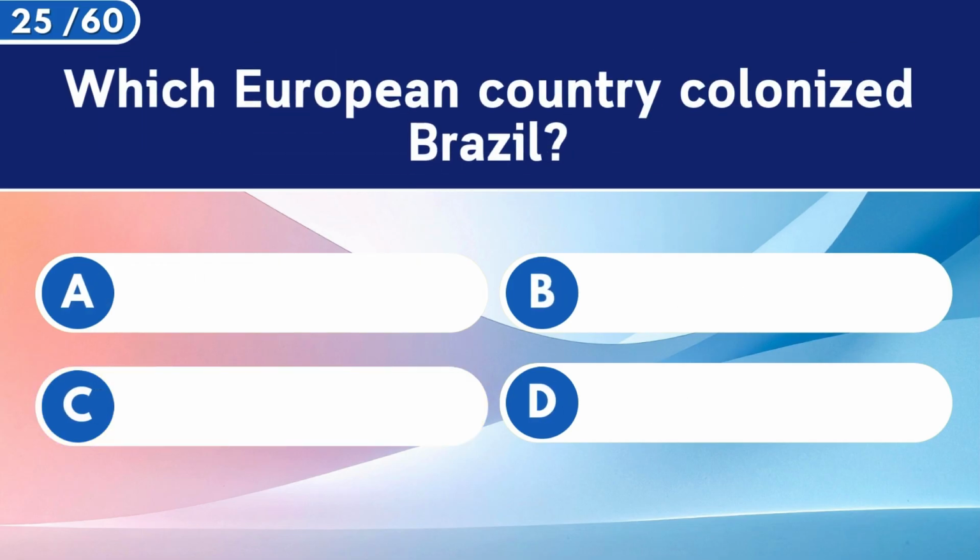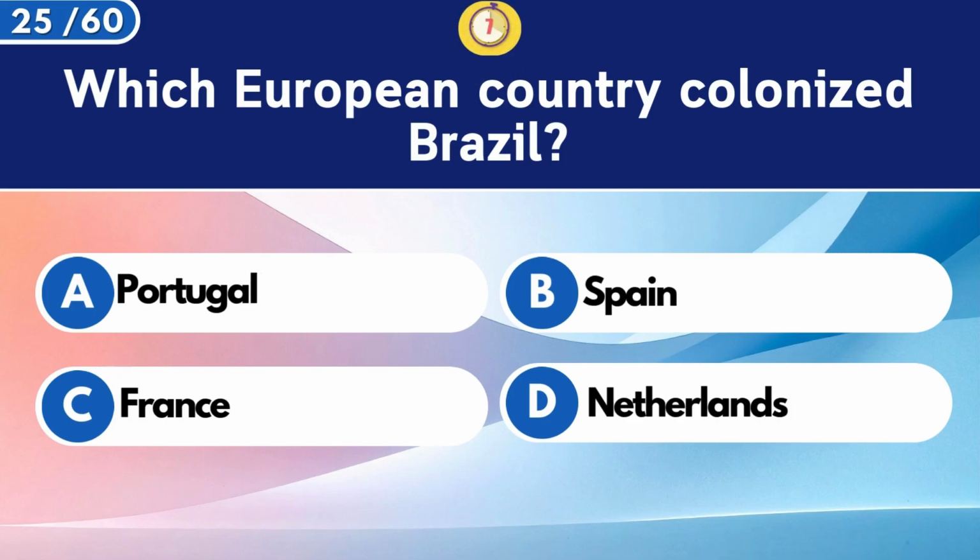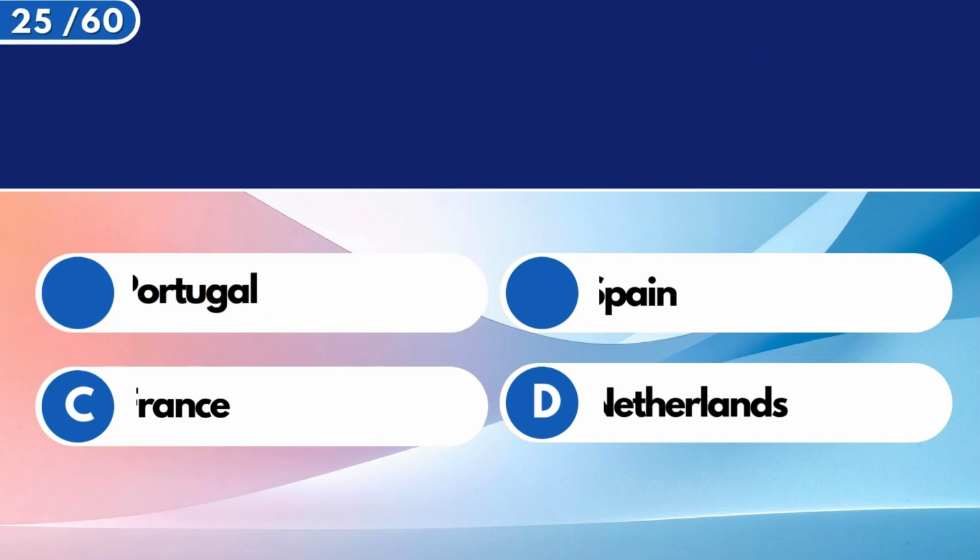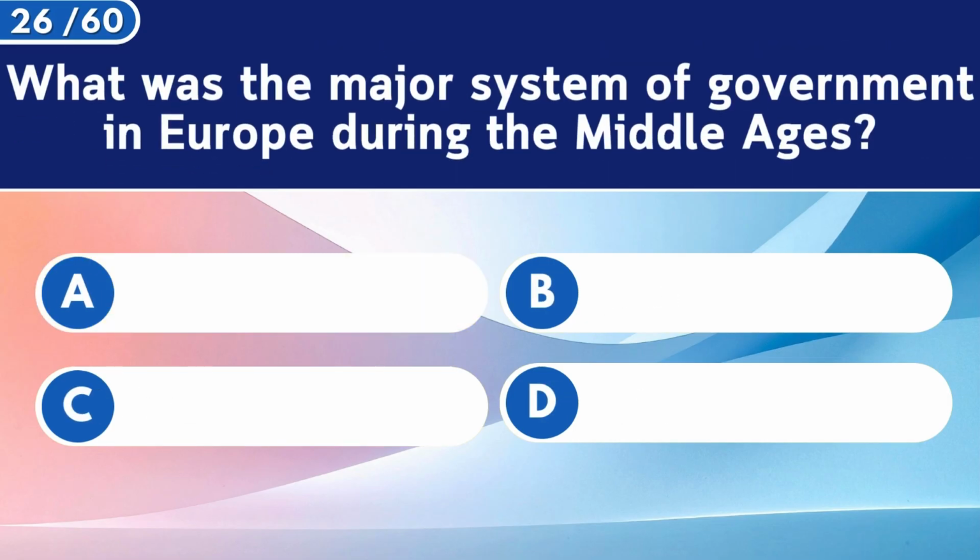Which European country colonized Brazil? Portugal. What was the major system of government in Europe during the Middle Ages?